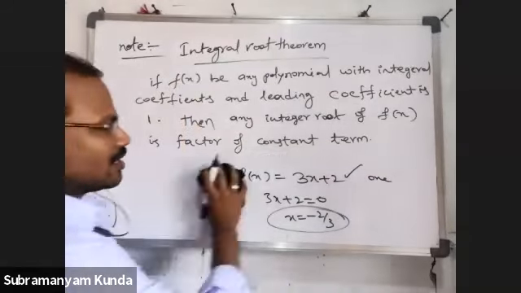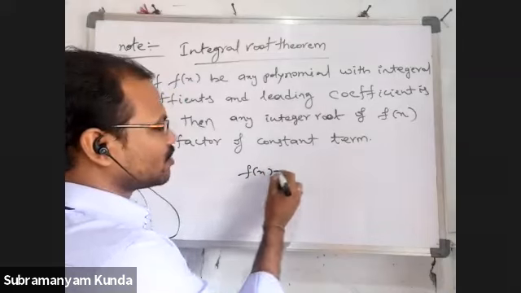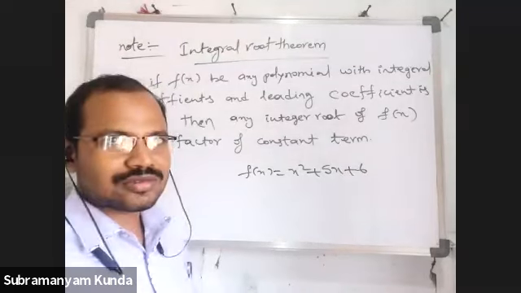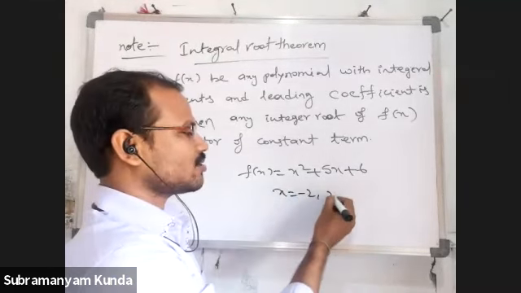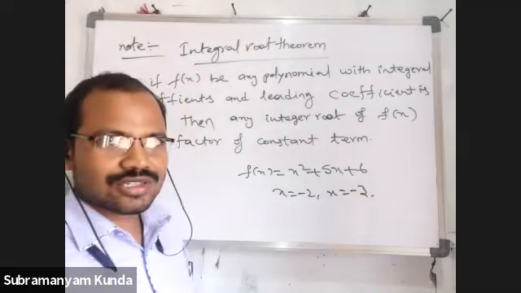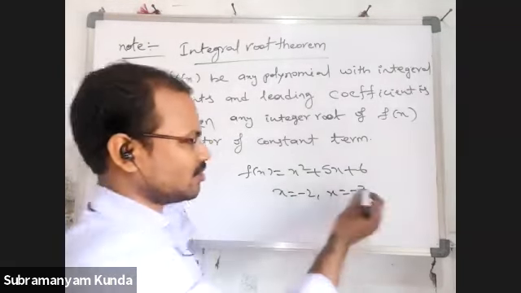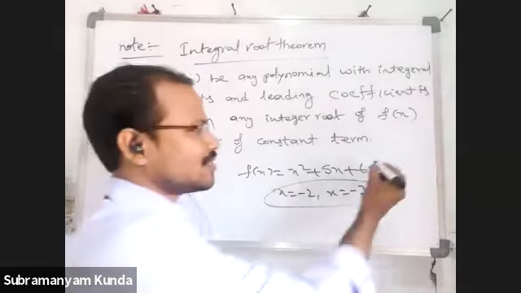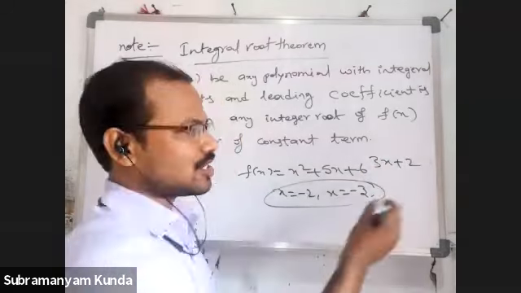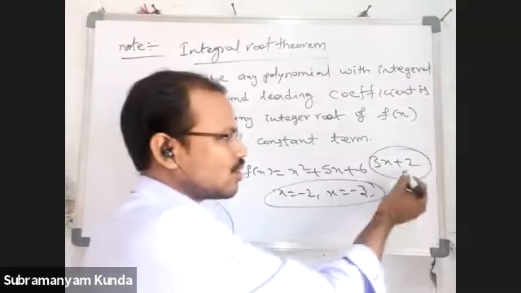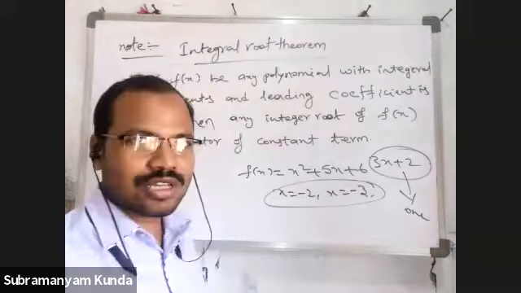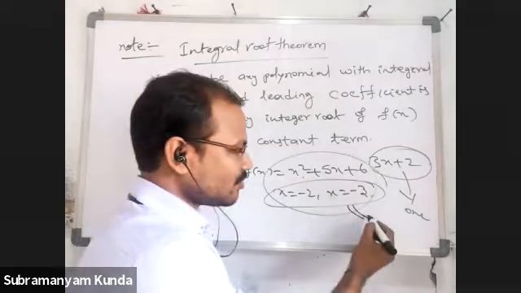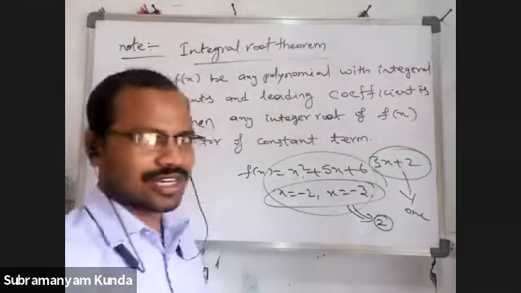Next, just now we have solved f of x is equal to x square plus 5x plus 6. Here how many zeros do we have? We got 2: x equal to minus 2 or x is equal to minus 3. So two zeros are there. The first one, 3x plus 2, is a linear polynomial, so only 1 zero existed. This one is a quadratic polynomial, so maximum 2 zeros existed.